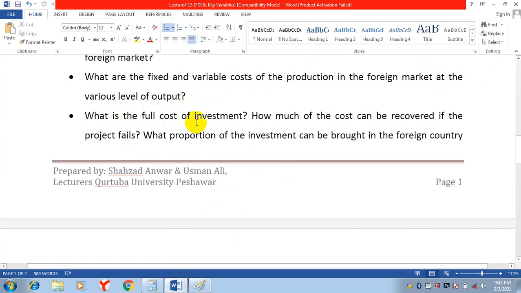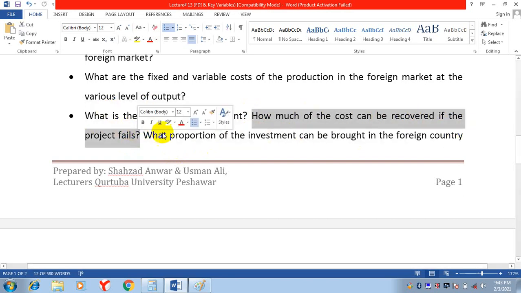What is the full cost of investment? How much of the cost can be recovered if the project fails? Now this is a question. If the project fails, how much cost can we recover?